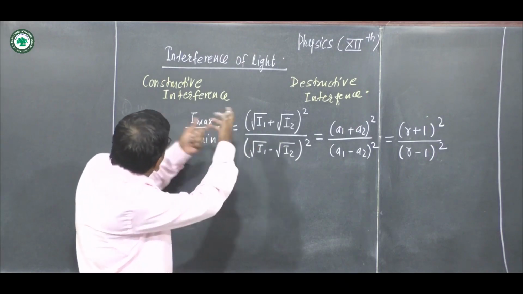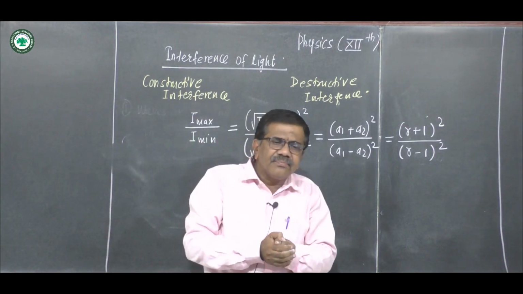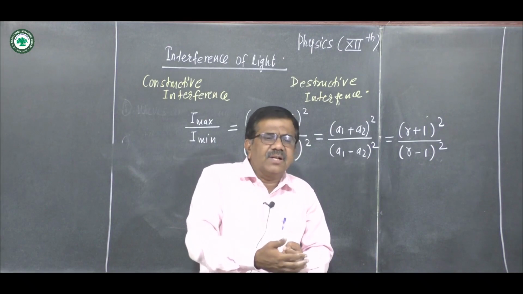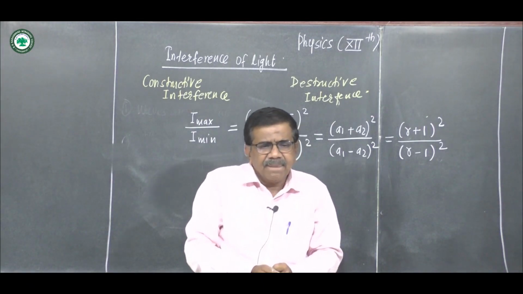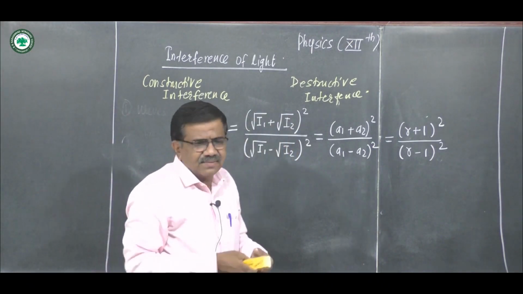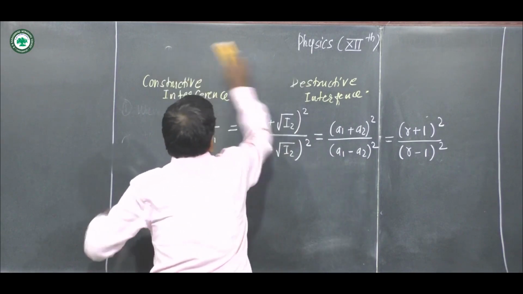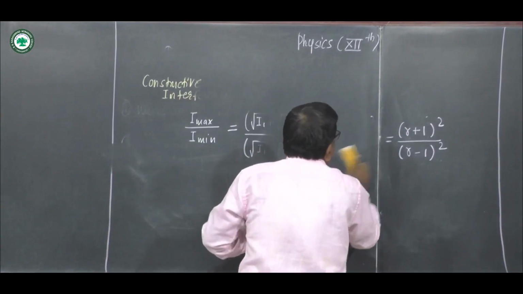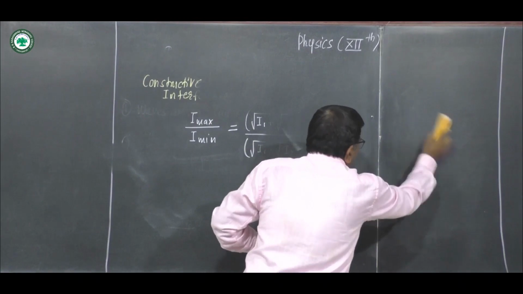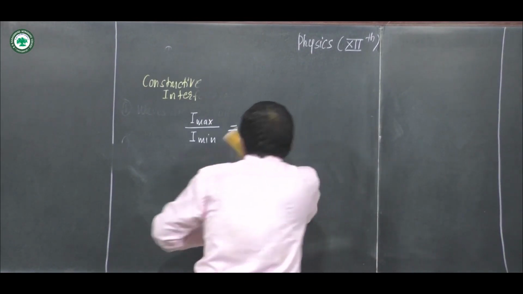So this is about the interference of light, constructive interference and destructive interference. Now we see the next article, that is the coherent sources and incoherent sources.